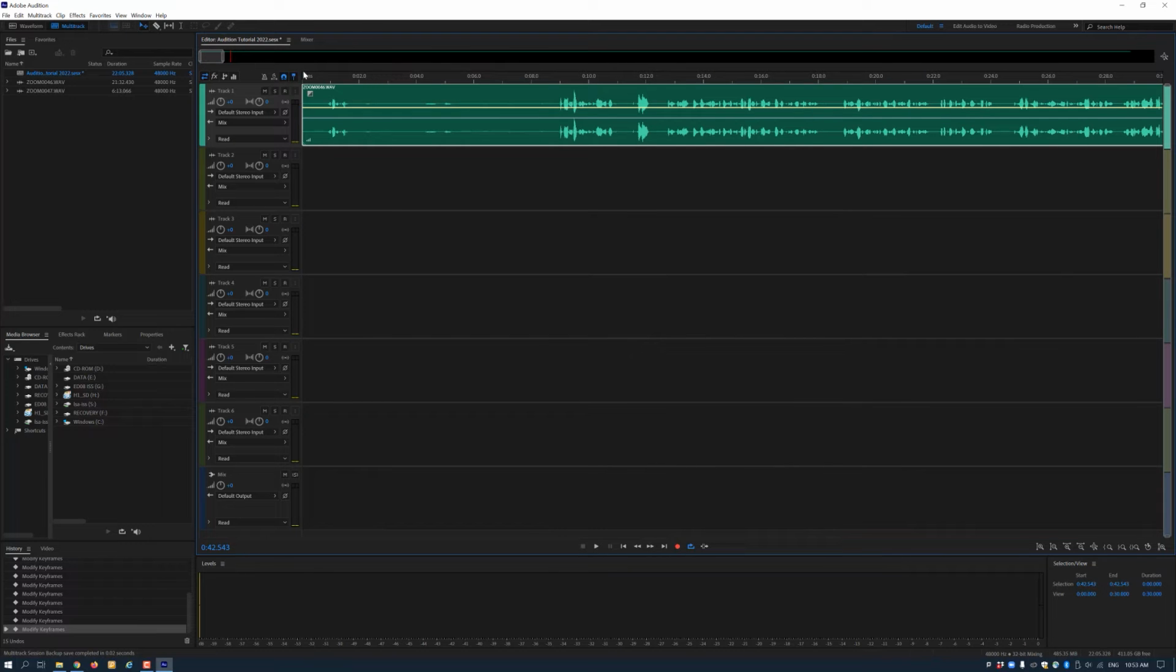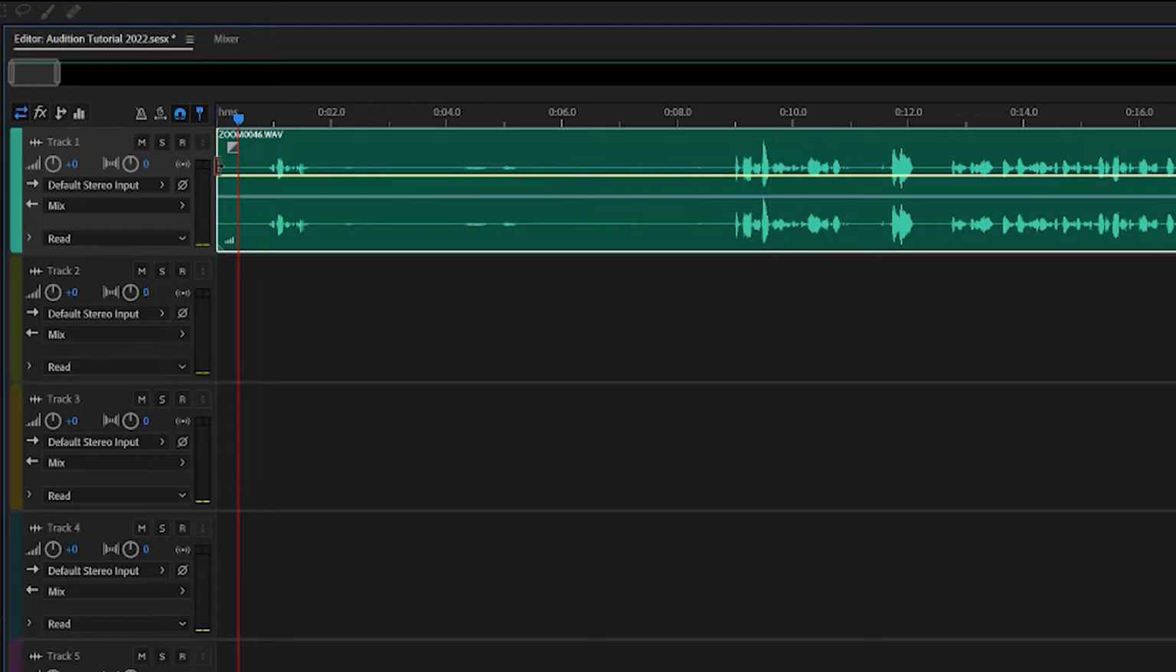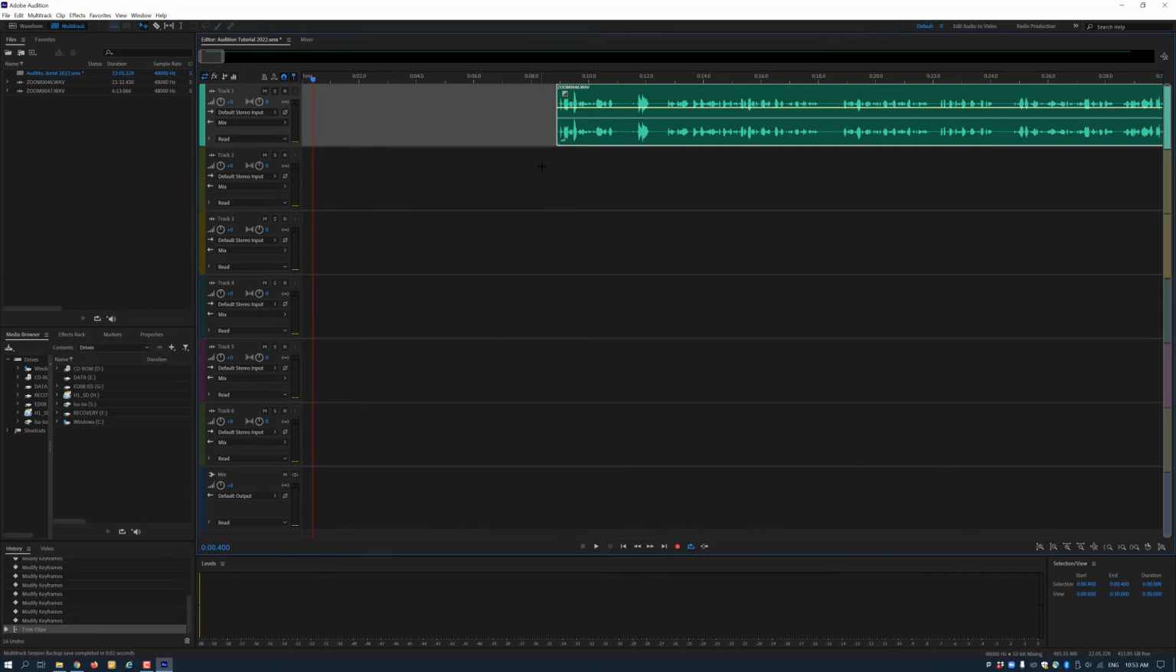Now that we have our levels adjusted, let's trim down our audio clip. If you hover your mouse over the beginning or end of any clip, this red and black cursor will appear. Once you see this cursor, simply click and drag the clip to the desired point. You can use this cursor to clean up any unwanted sounds at the beginning or end of your clips.